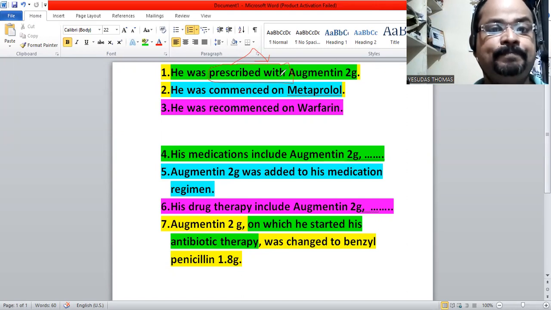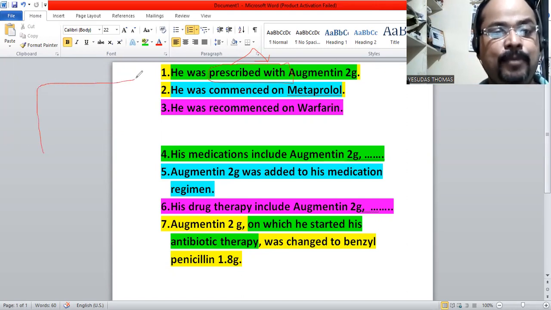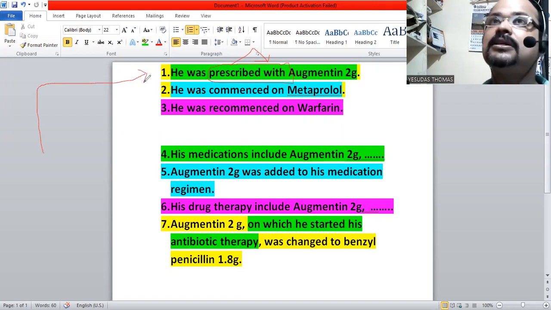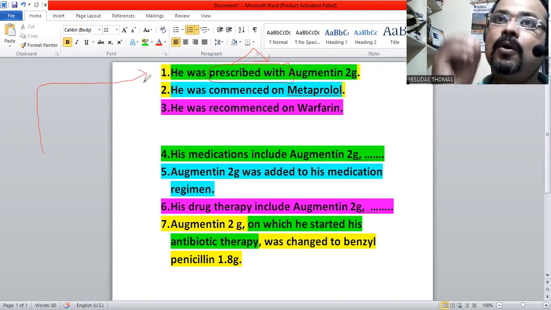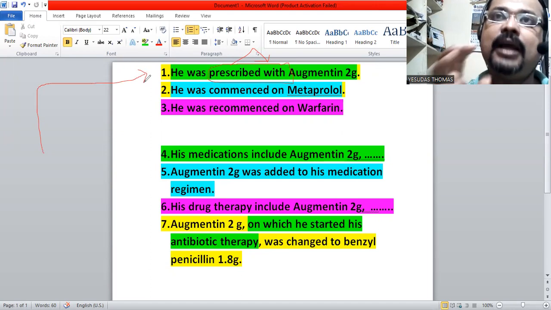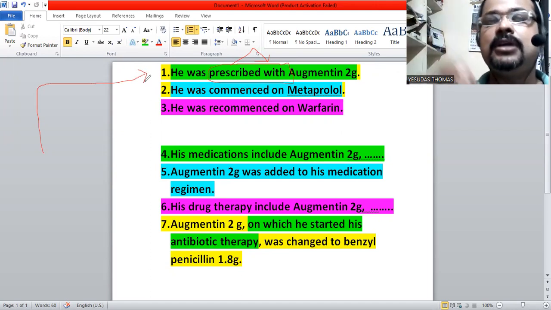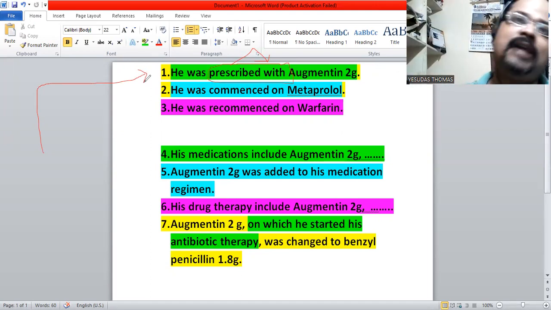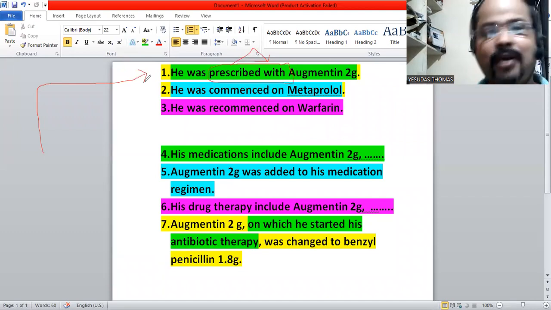Now, let's go with the meaning of prescribed with. It means that as per the doctor's prescription, the patient has to take these medications, and he is taking the medication, and that's what we call prescribed with.